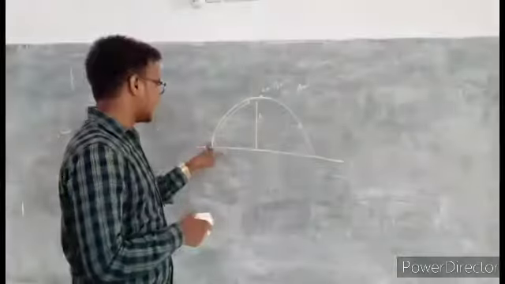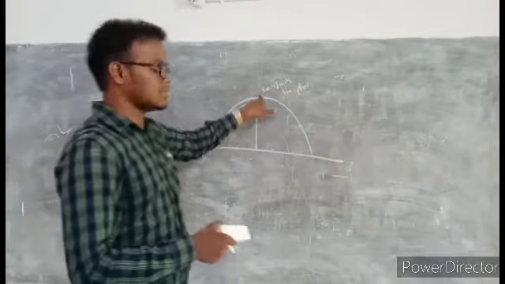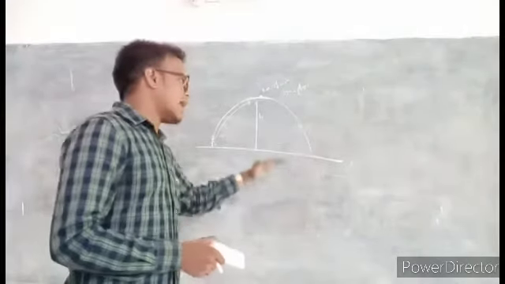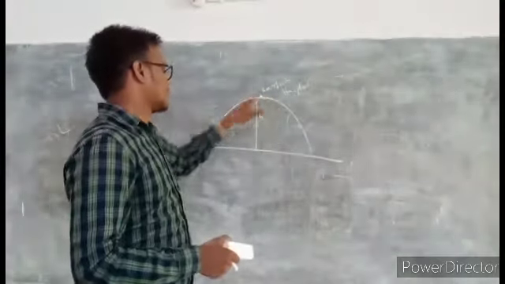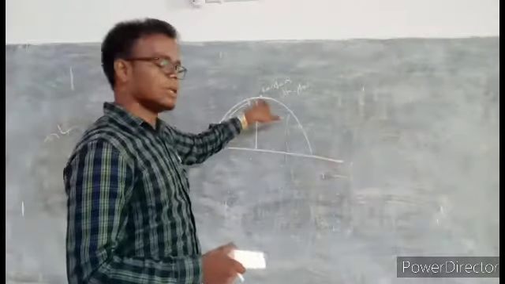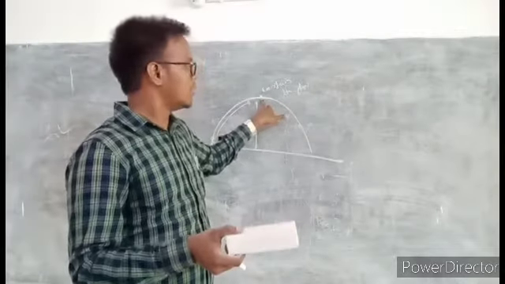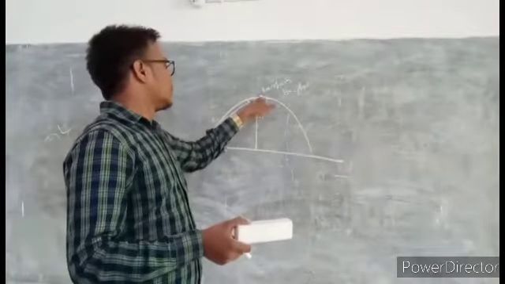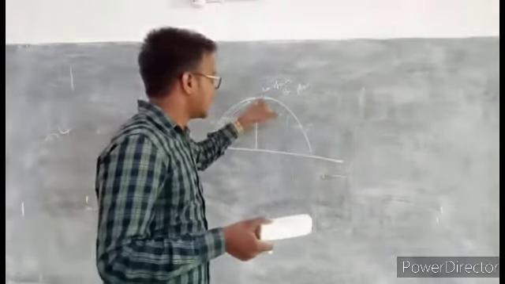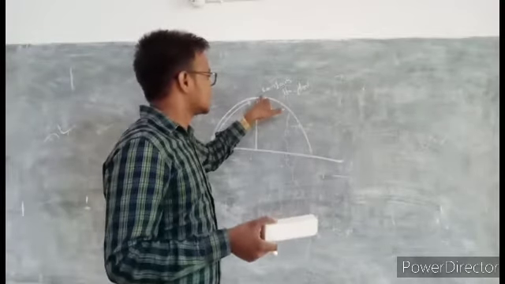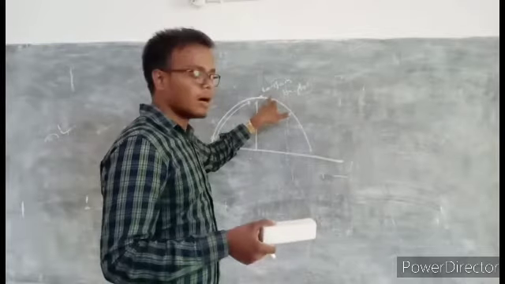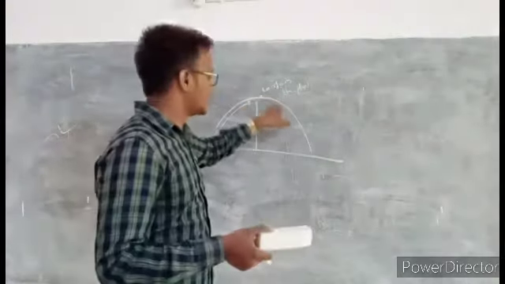So when height increases, potential energy increases and kinetic energy decreases. After a certain height, the kinetic energy of that moving object will be 0 and the potential energy will be highest. Again after that, the potential energy gets converted into kinetic energy and it falls down.